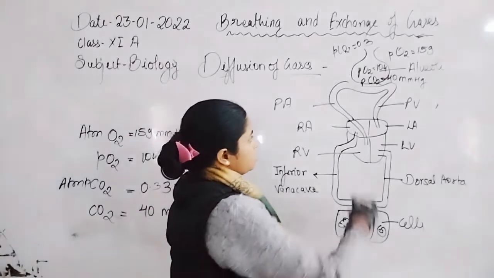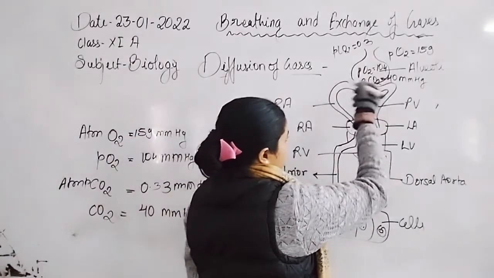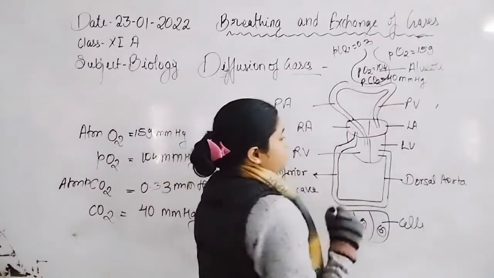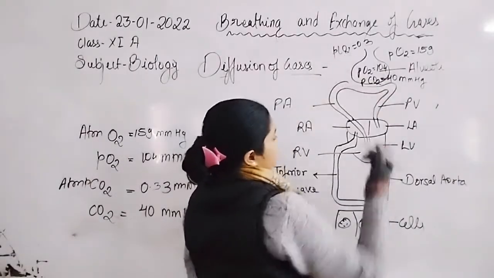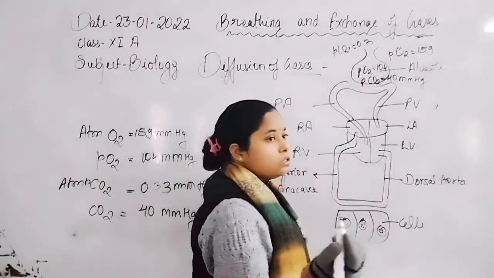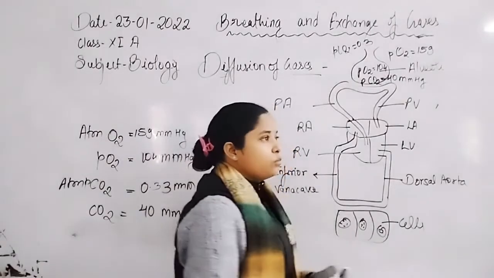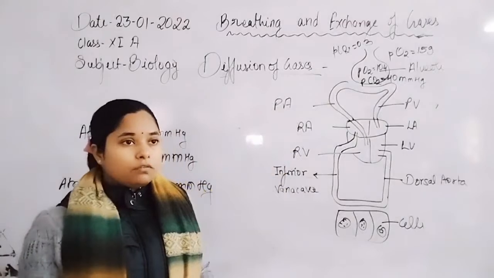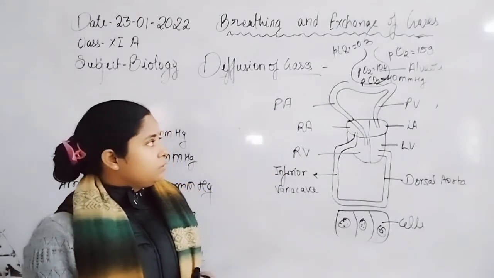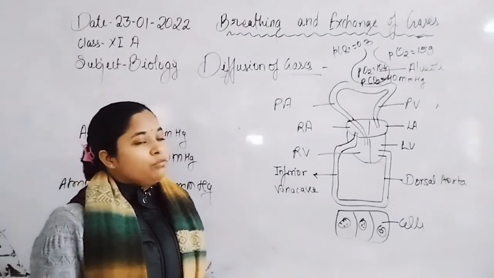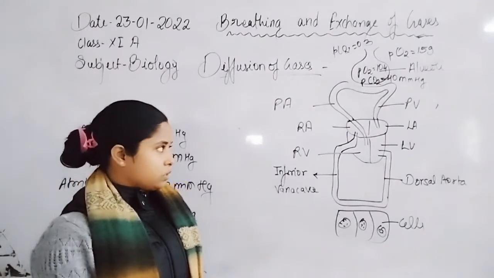This is the reason behind the diffusion of gases. Carbon dioxide is released into the atmosphere because in the atmosphere its pressure is very low with respect to the alveolar pressure of carbon dioxide.